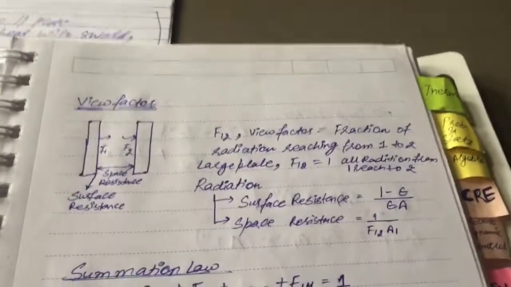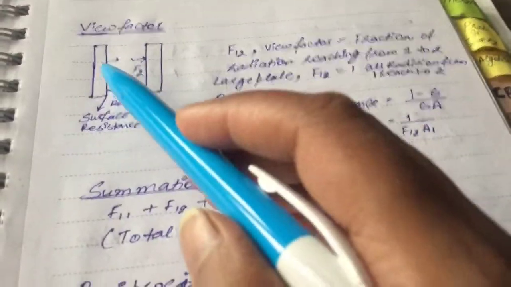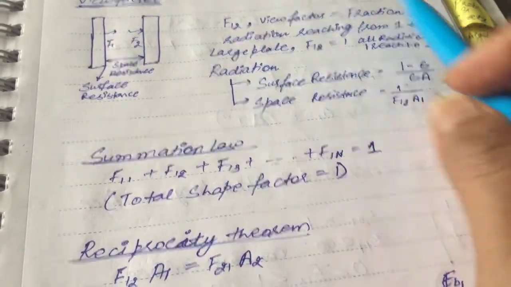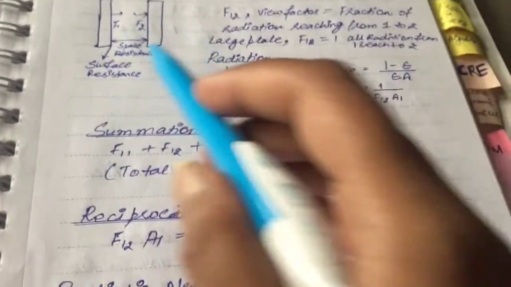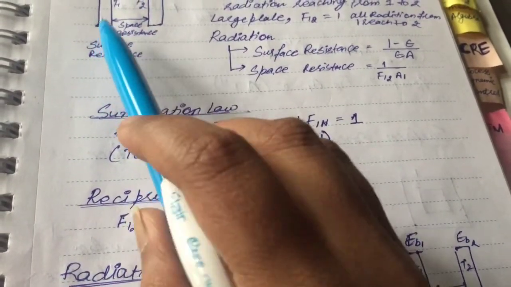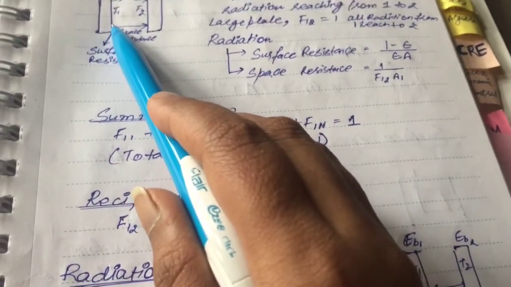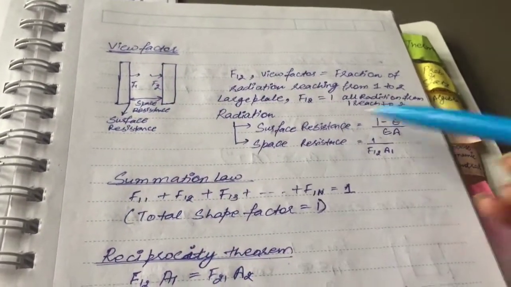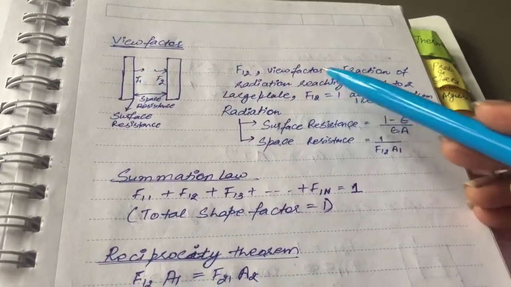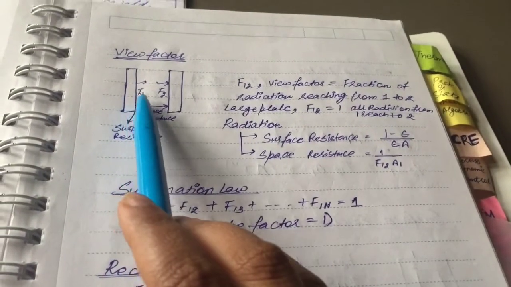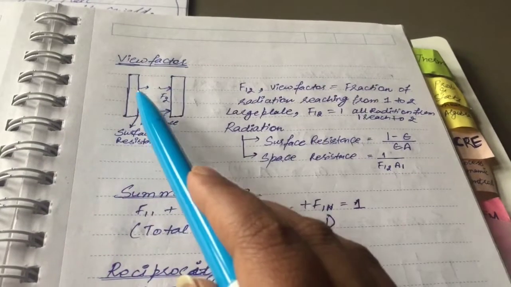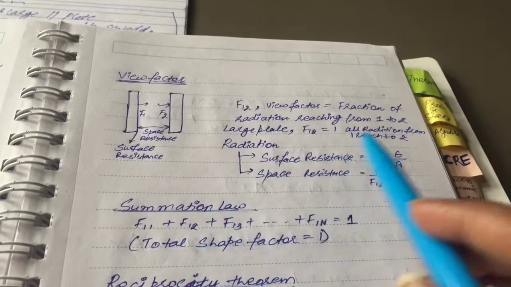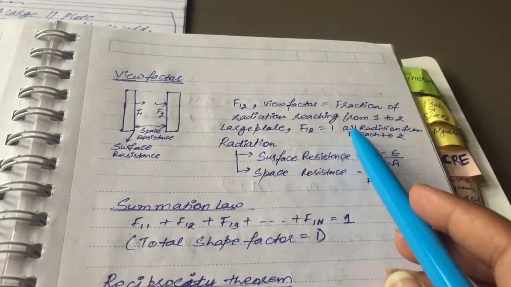Then we have view factor. Now when we are taking two surfaces, F12 is view factor, which is fraction of radiation reaching from 1 to 2. And there are two types of resistance taking place. One is the surface resistance, which acts on the surface, and then there is space resistance. So when there is an infinitely large plate, then F12, that is radiation reaching from surface 1 to 2, would be equal to 1, which means that all radiation from 1 would reach 2 when a large plate is used.